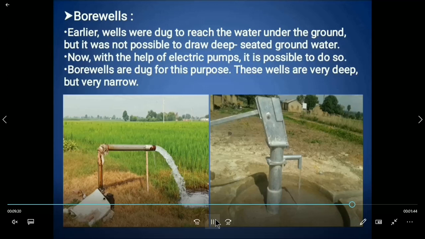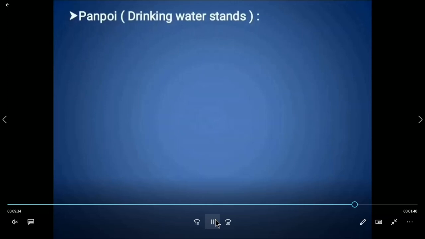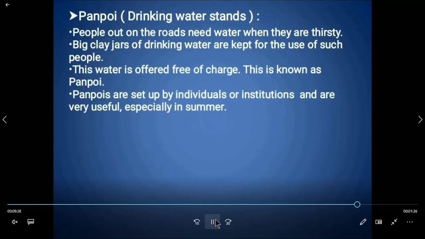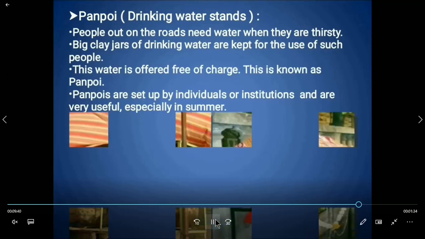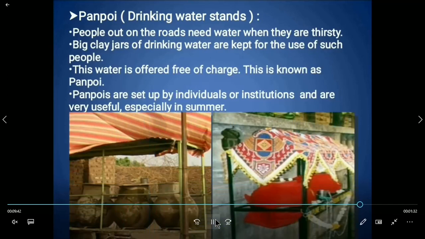Now, children, we will learn a new term, that is Panpoi, which means drinking water stands. People out on the roads need water when they are thirsty. In some places, big clay jars of drinking water are kept for the use of such people.